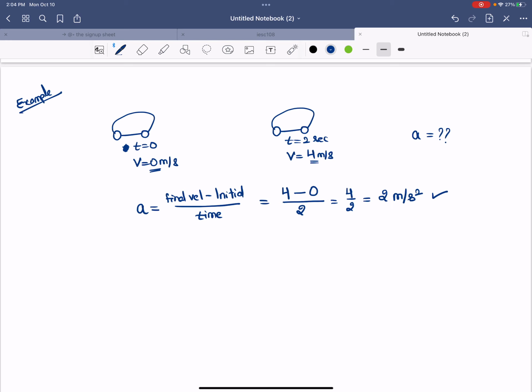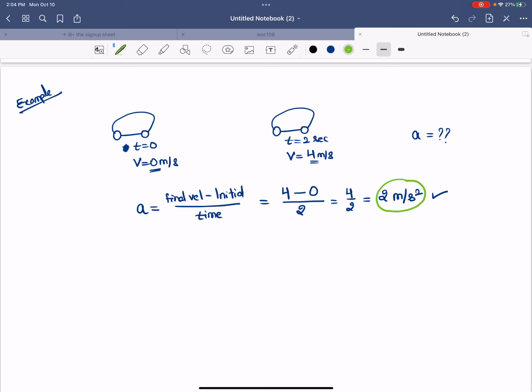But now that you have figured out that the acceleration is 2 meters per second square, you don't know anything about the acceleration. You just put some number in an equation, you found a number out. But what does it really mean to have an acceleration of 2 meters per second square? We really need to ask that question in physics all the time. What does it mean to have this number? What does it mean to have this quantity? And that's how you learn this subject.